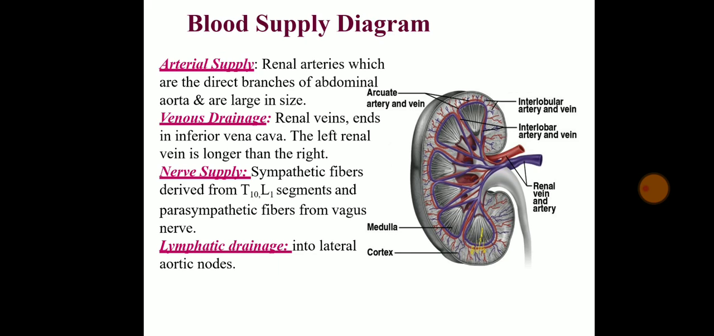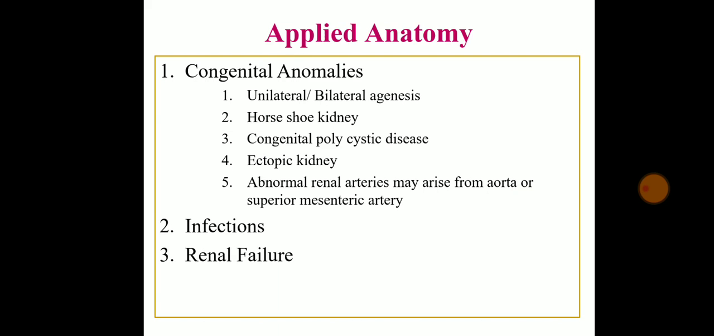Now the blood supply. How is the kidney supplied? The arterial supply is given by the renal arteries, and the venous supply is given by the renal veins, which end at the inferior vena cava of the heart. Then the nervous supply: sympathetic fibers derived from T10, that is thoracic 10, and lumbar 1 segment give the nerve supply, and the lymphatic drainage is to the lateral aortic nodes.